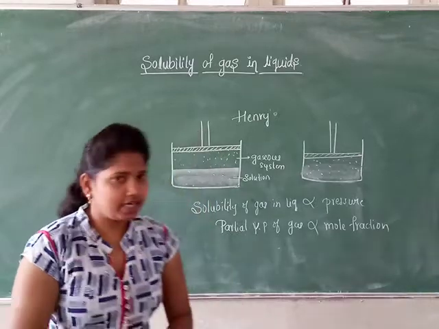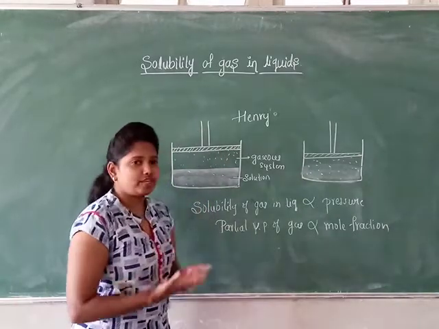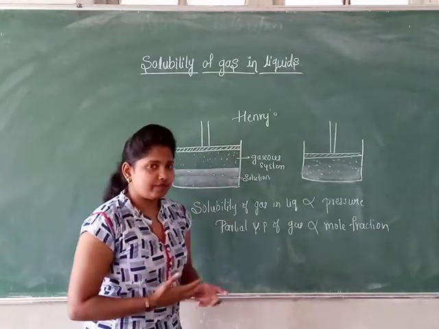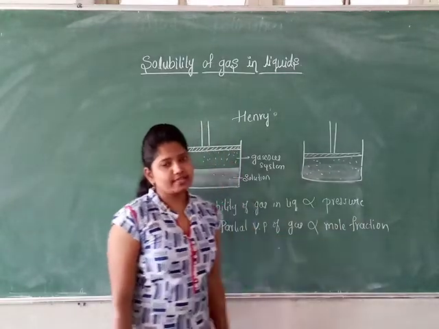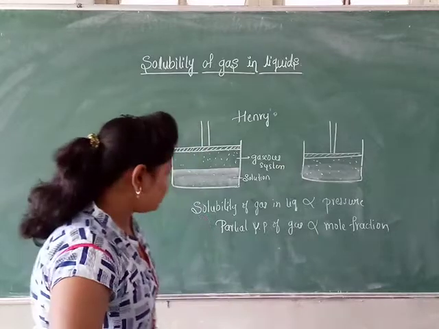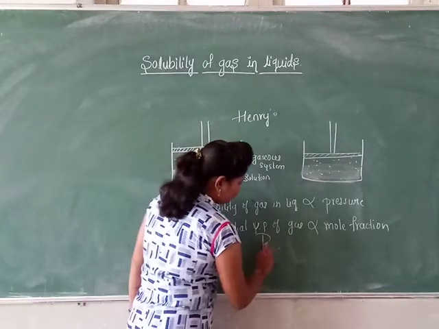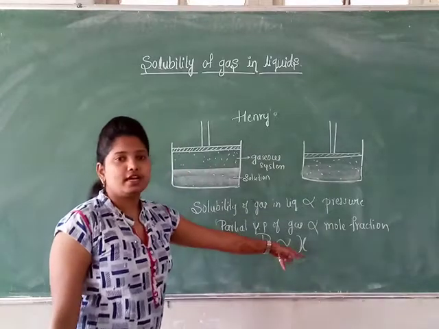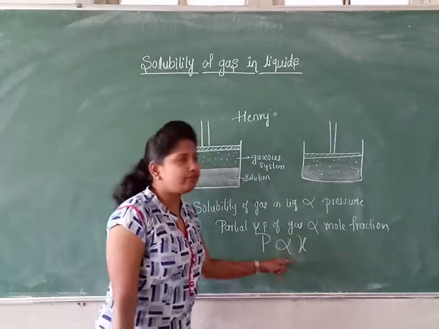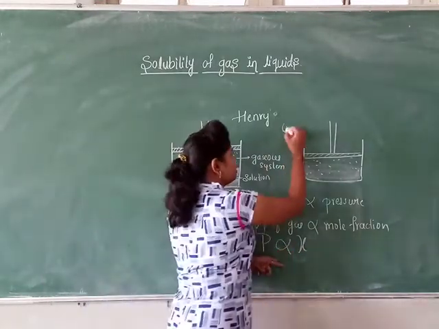Henry's law statement is the partial pressure of a gas in a vapor phase is directly proportional to the mole fraction of a gas in a liquid. That is, P is directly proportional to X, or you can pronounce it as chi. X is nothing but mole fraction.